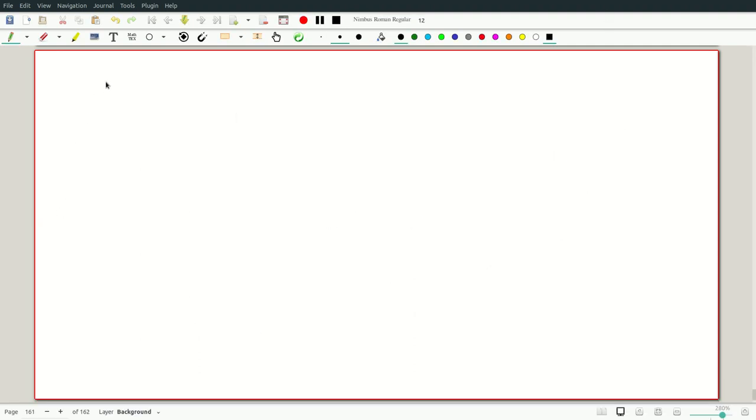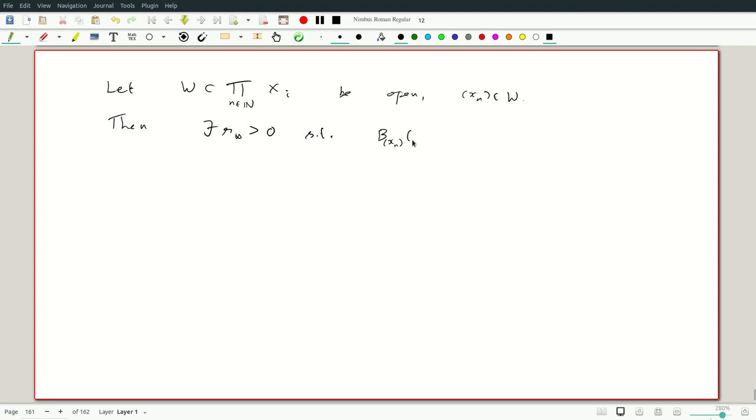So again, let's say W, this time it's in the product, and in n of x_i be open, and we say x_n is a point in W. Okay. Then of course there exists an R_infinity again greater than 0, such that the ball of radius R_infinity around x_n is contained in W.